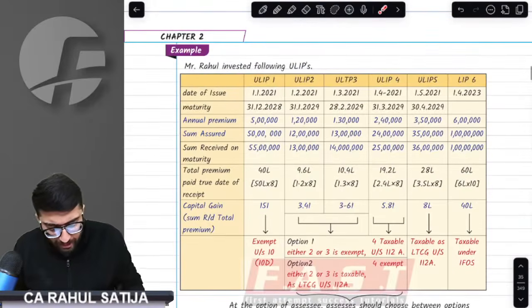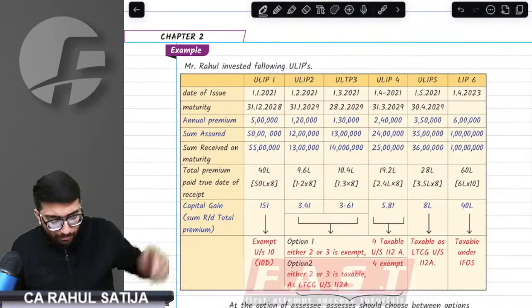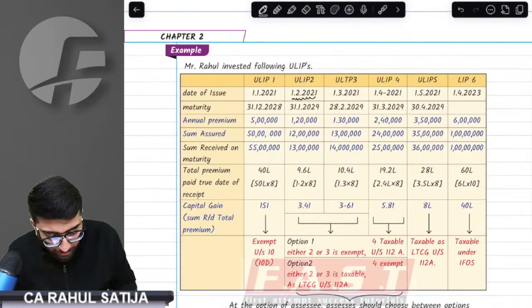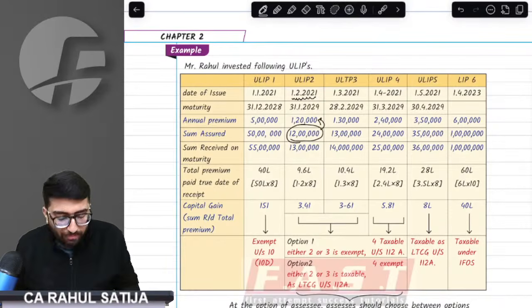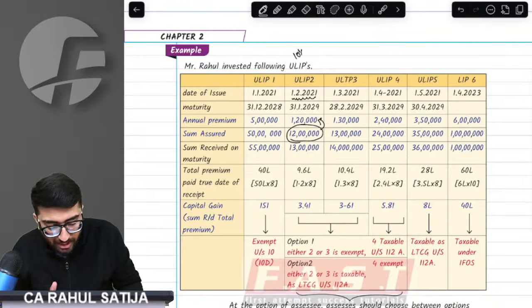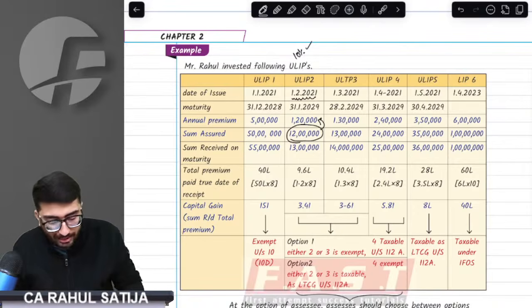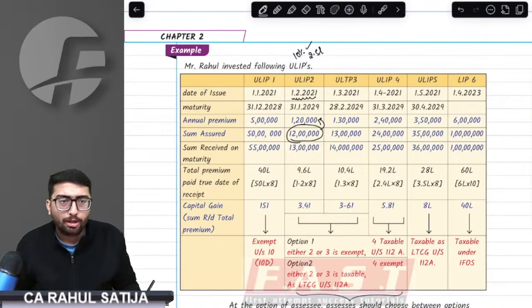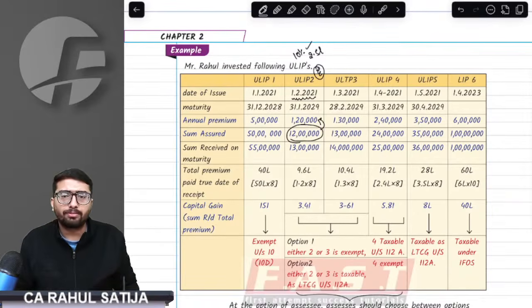Can we take one example? Please participate in this example. Say on 1st Feb 2021, a ULIP is bought on which the sum assured is 12 lakh rupees and the annual premium is 1.2 lakh. Am I fulfilling the 10% criteria? Yes, it is fulfilled. Is the annual premium up to 2.5 lakh rupees? Yes. Will this ULIP be exempt? The right answer is, ideally this should be exempt.